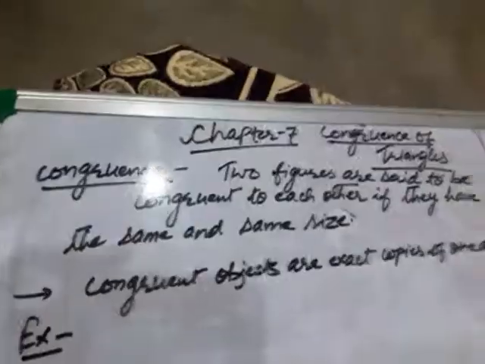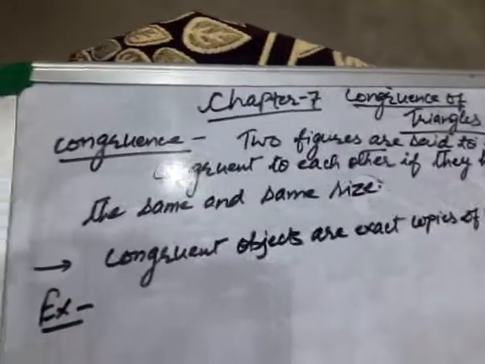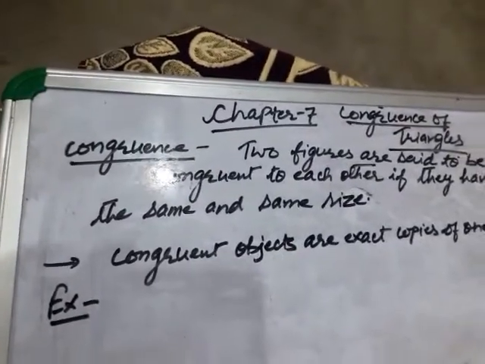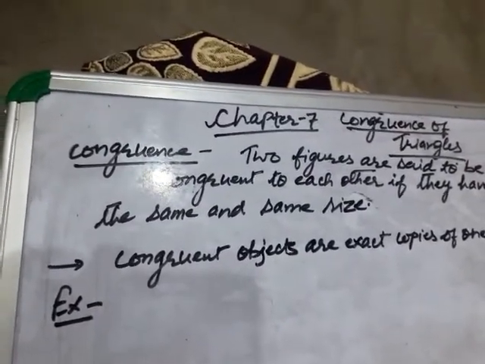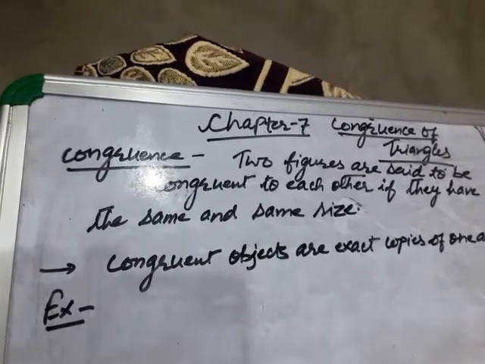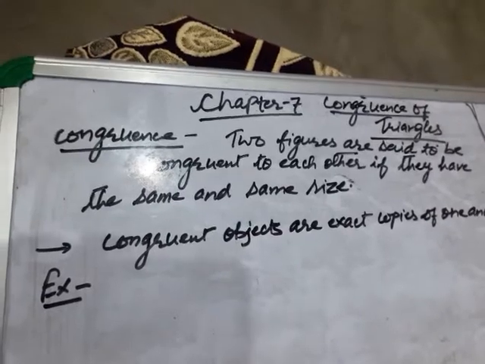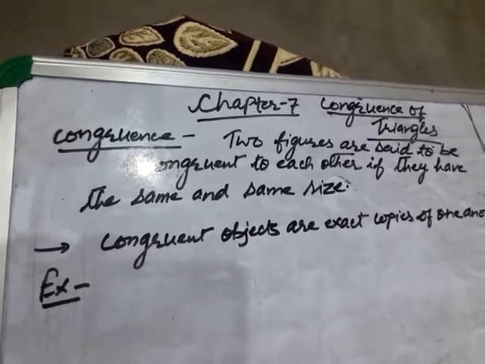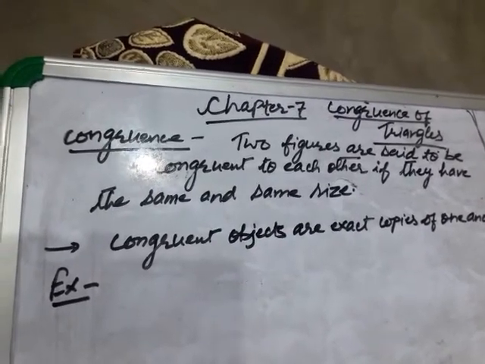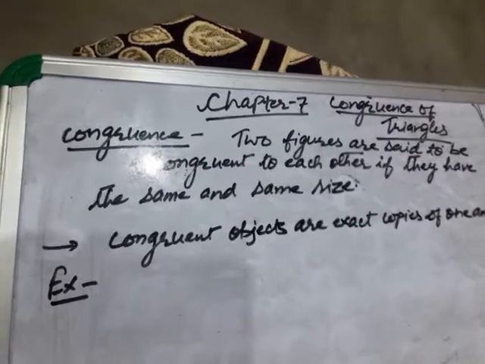Good morning, children. Let us start chapter 7, that is congruence of triangles. This is a new term for you, clear, and this is a new topic for you. Let us see what is congruence.